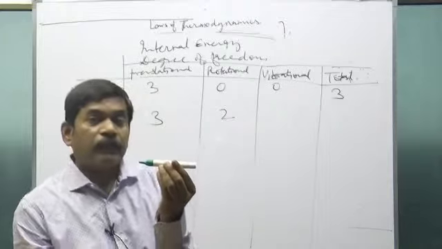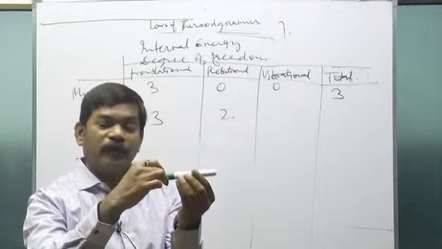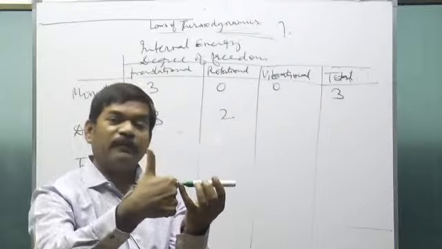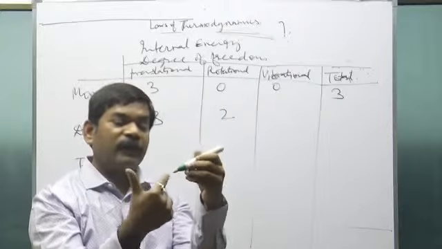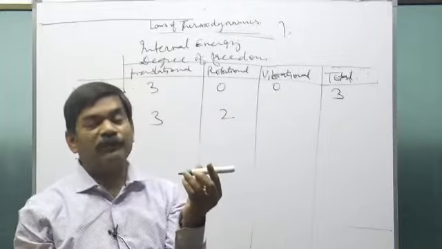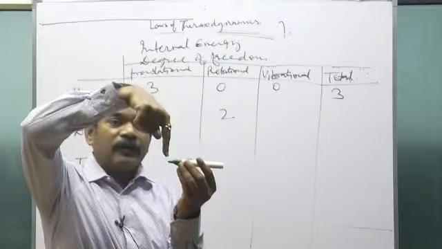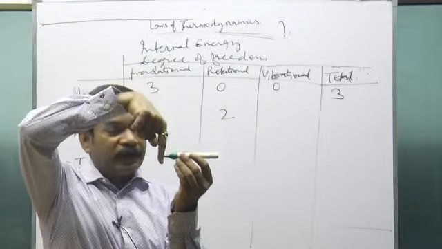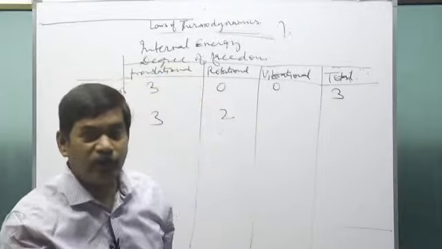But if the y-axis passes through one of the atoms, then the mass of the other atom is away from the axis. So if it rotates about this axis, it has some moment of inertia I. Also, if it rotates about the z-axis and the z-axis passes through one of the atoms, the other atom is away from it, so it has some moment of inertia about that.